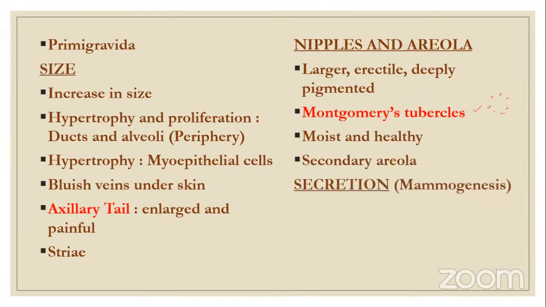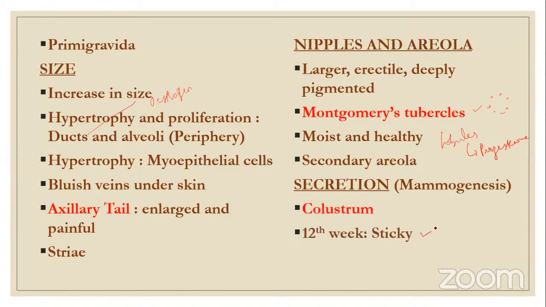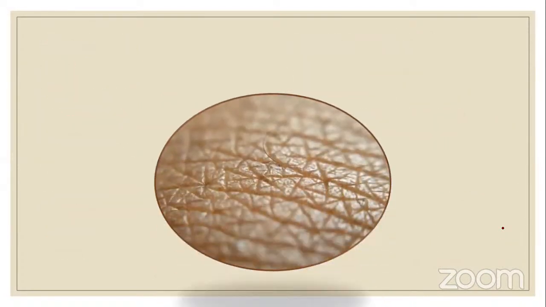Also, there are changes in the lobules and ducts. For the ductal changes, the hormone responsible is estrogen, and for changes in the lobules of the breast, the hormone responsible is progesterone. Secretion is colostrum. At the 12th week, colostrum appears as a sticky secretion. At the 16th week, it becomes thick and yellowish. So these are the changes in breast.